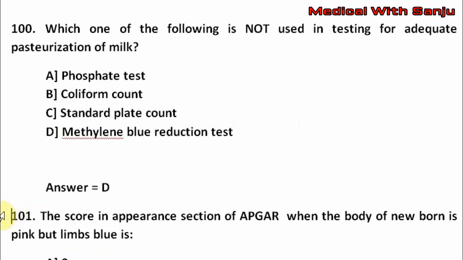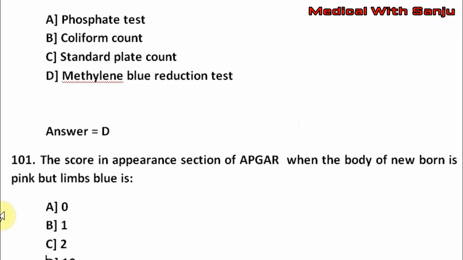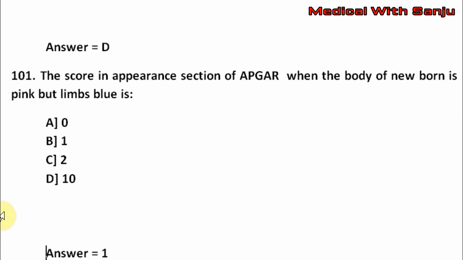Question number 101. The score in the appearance section of Apgar when the body of the newborn is pink but limbs blue is option A, 0. Option B, 1. Option C, 2. Option D, 10. The right answer is option B, that is 1.